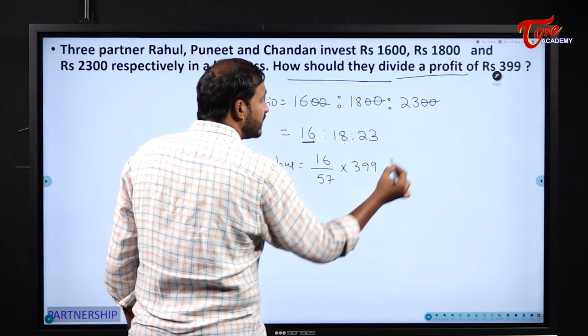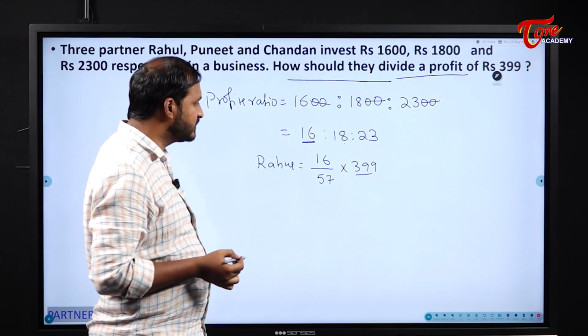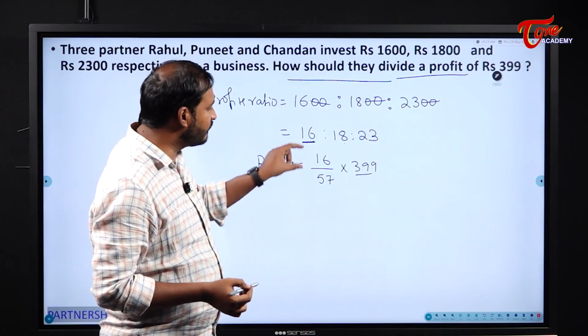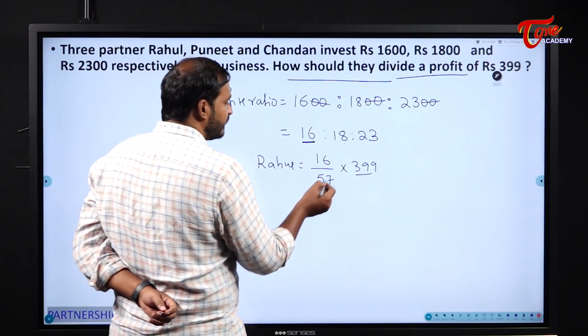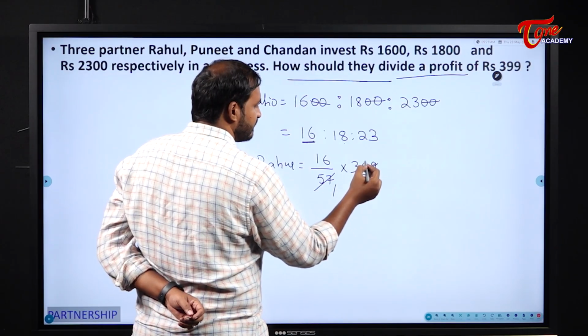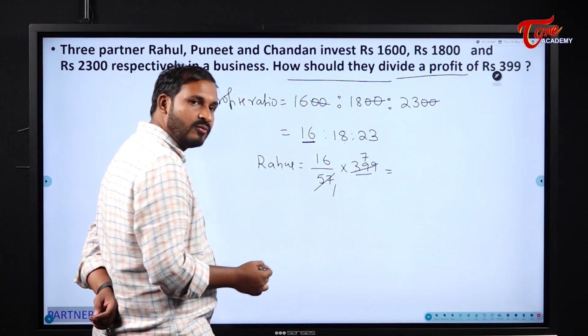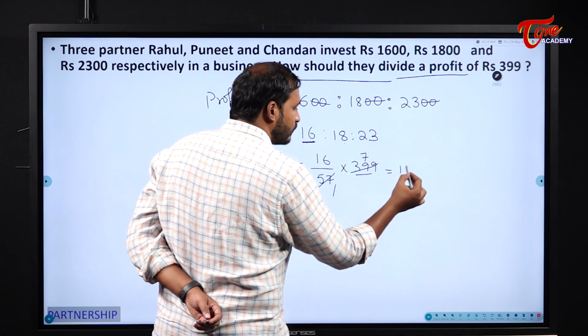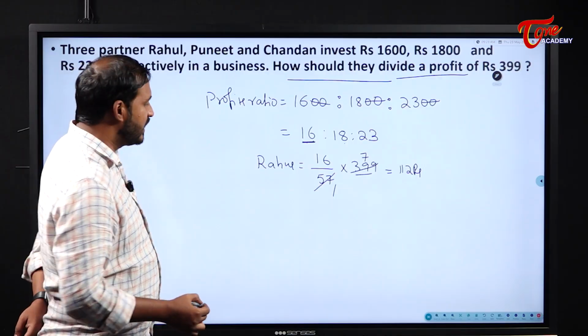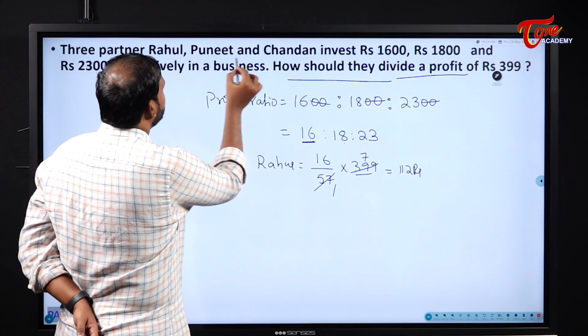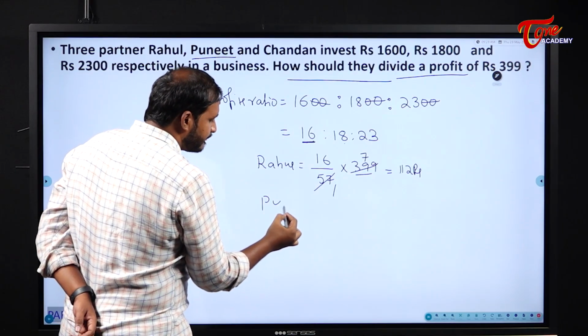This 399 is the total profit. Why? Because his share is 16 parts out of total 57 parts into 399. 57 ones, 57 sevens. So 16 sevens are how much? It becomes 112 rupees. Rahul will get 112 rupees here.